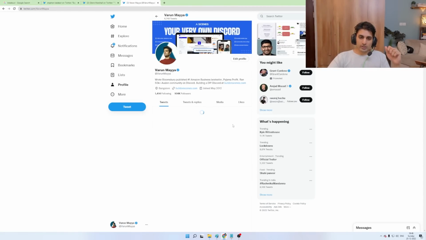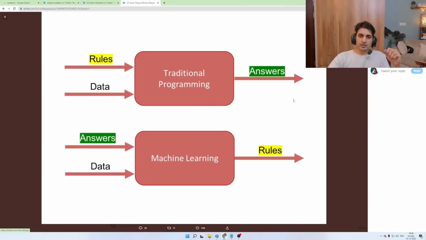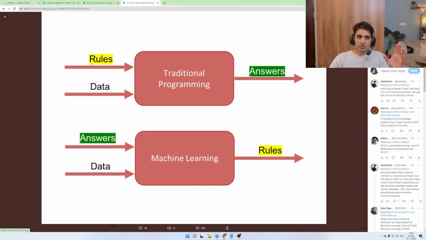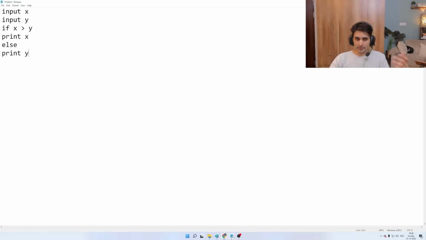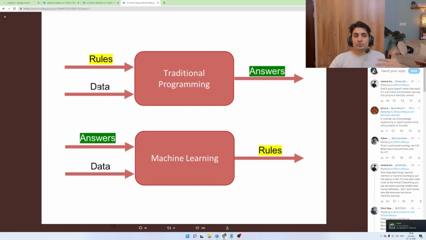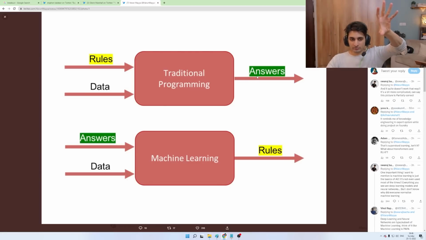Right? So I put out a tweet about this. In traditional programming, you had the rules, the code. You had these rules, and then you input the data. So you input the value of X and Y, and then the answer came out. It spat out an answer for you.